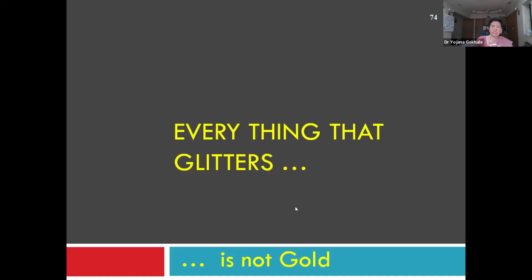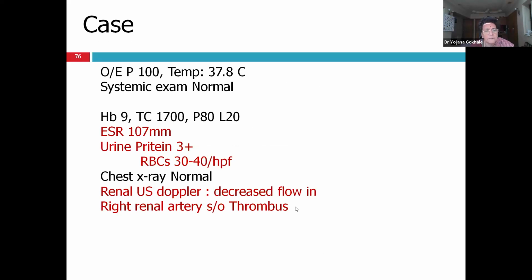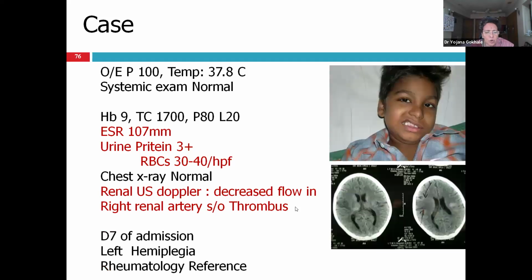Coming to differential diagnosis, important. Male 11 had generalized body swelling for 1 month, proteinuria, diagnosed as nephrotic syndrome, and started on 2 mg per kg prednisolone. He developed hypertension, so was admitted in pediatric ward of Sion Hospital, and nifedipine and propranolol was the treatment going on with steroids. The patient's ultrasound showed renal artery thrombus, and then the patient developed stroke, when they thought of vasculitis and took a rheumatology reference.